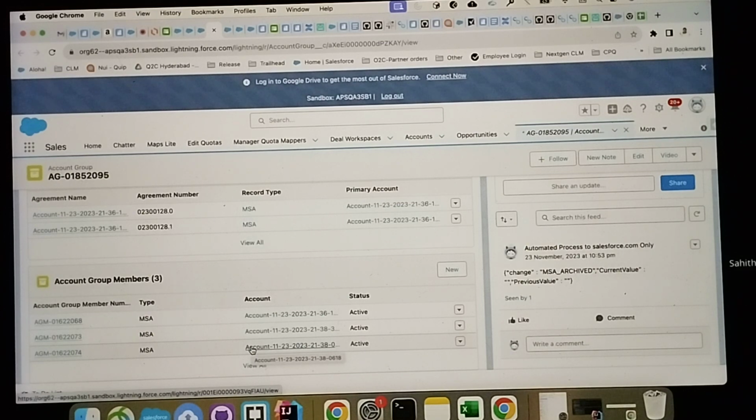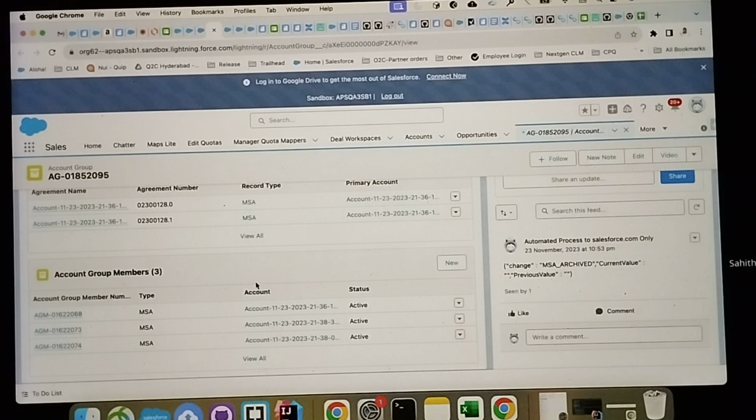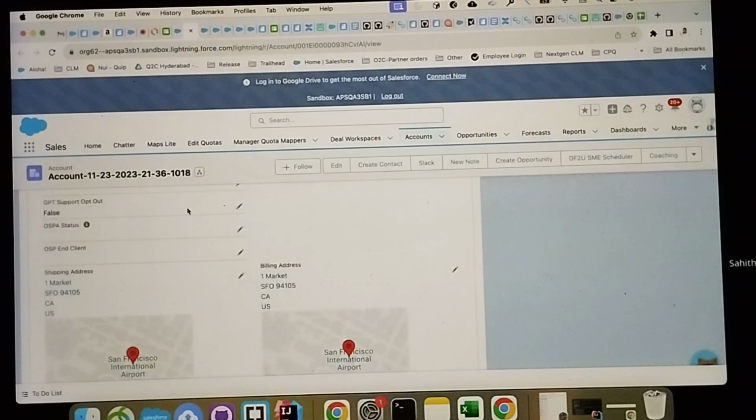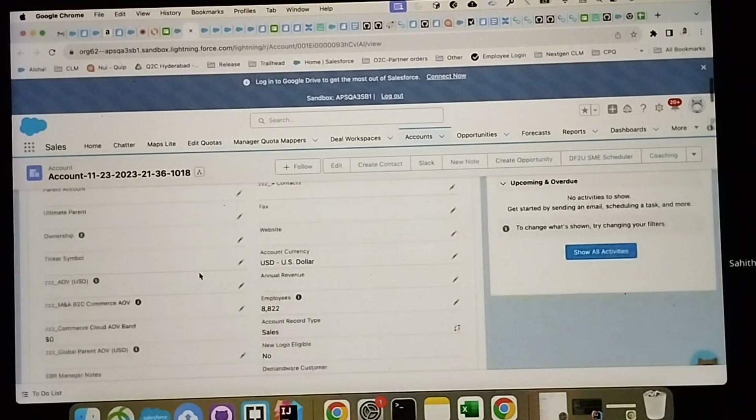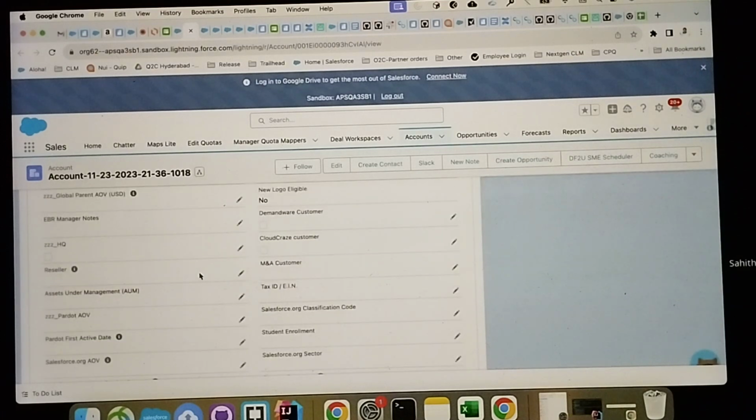Yes. Hope it is. Okay. Similarly, if an account is archived or attrited, that means the account record type changes. For example, we have a record type here. Let me show you that record type.